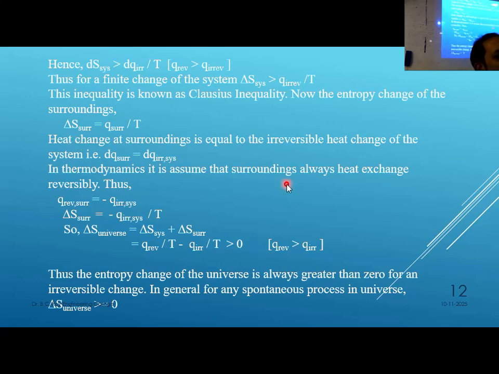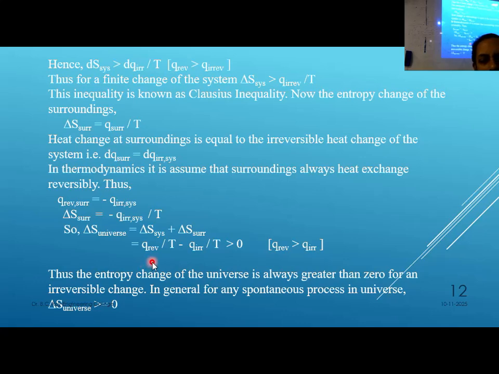So that way you can find out individually the entropy changes for system plus surrounding. But system entropy change plus surrounding entropy change is not 0, it is always greater than 0. It is given here. Delta S system plus delta S surrounding is greater than 0, not equal to 0.